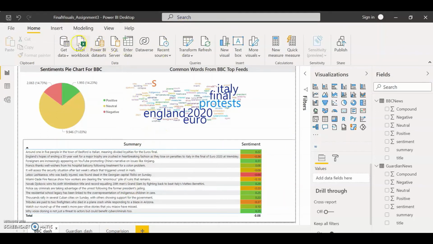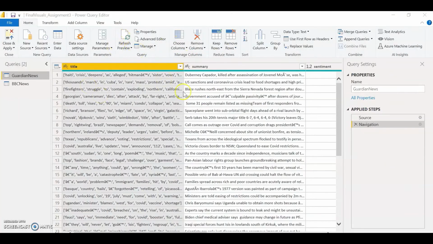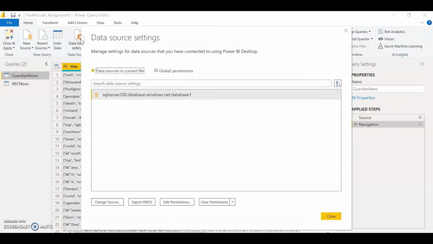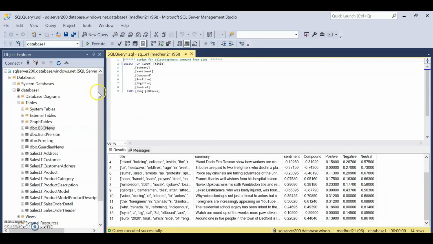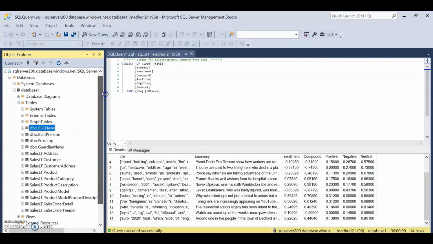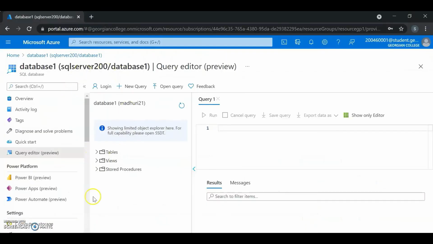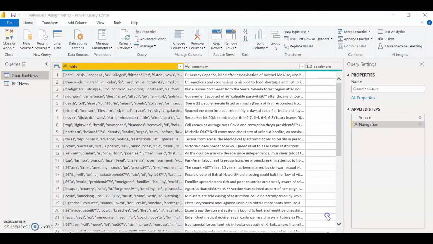All the data here was imported using the connection with the Azure database. To confirm that the connection is set with the Azure database that we created earlier, this is the Azure database that we created, and this is the SSMS to manage our queries and tables. We have our database on Azure, and any changes that we make in the SSMS or any query that we make across our database will reflect on the visualization that we see here on Power BI.